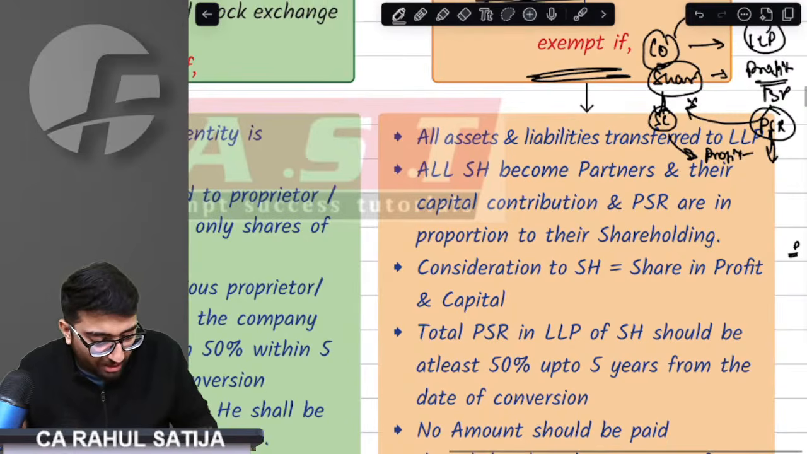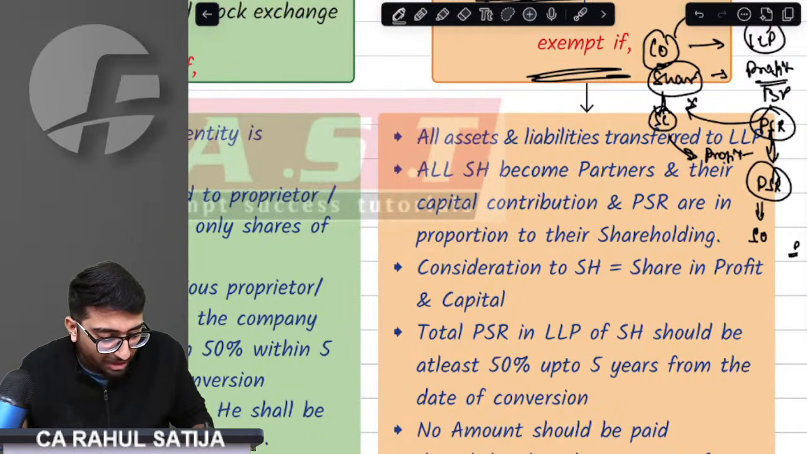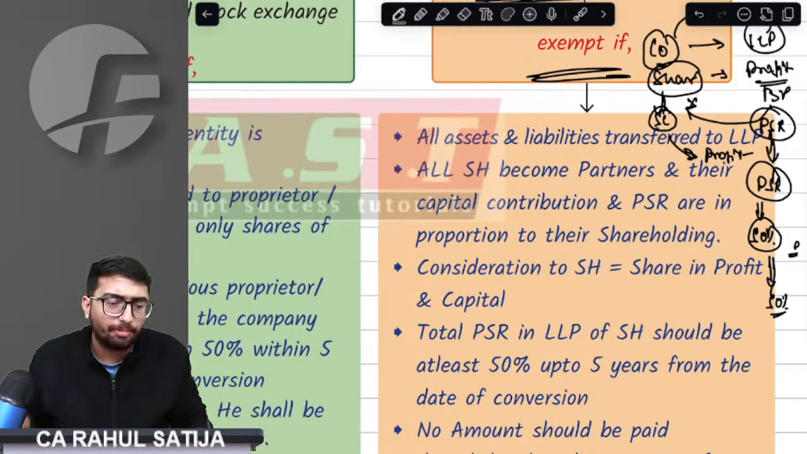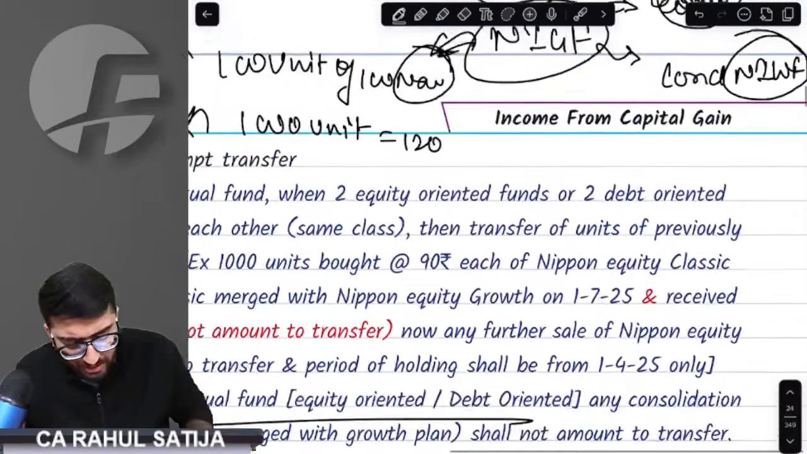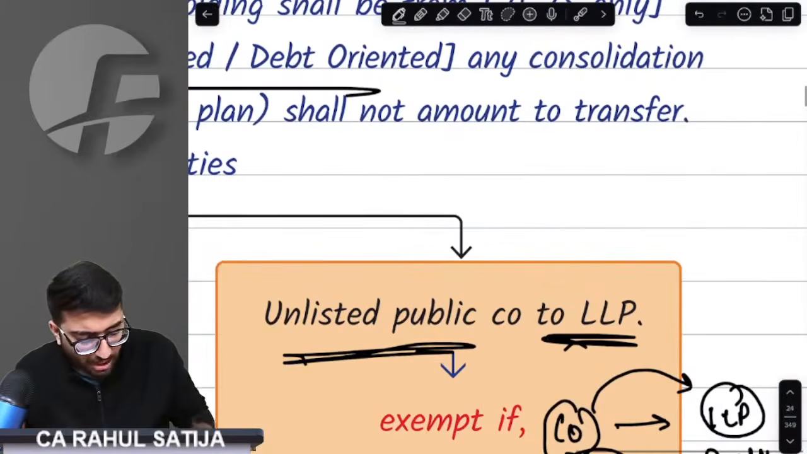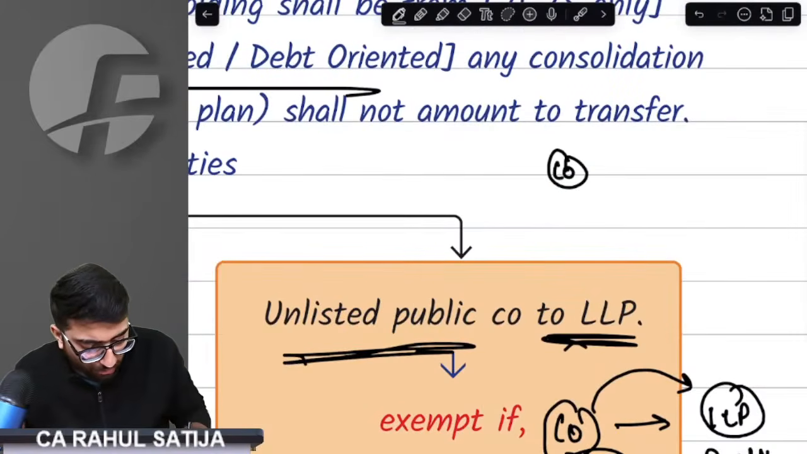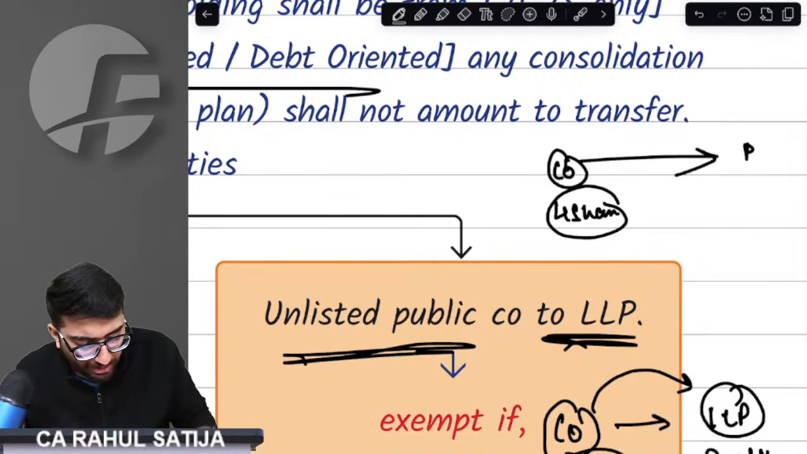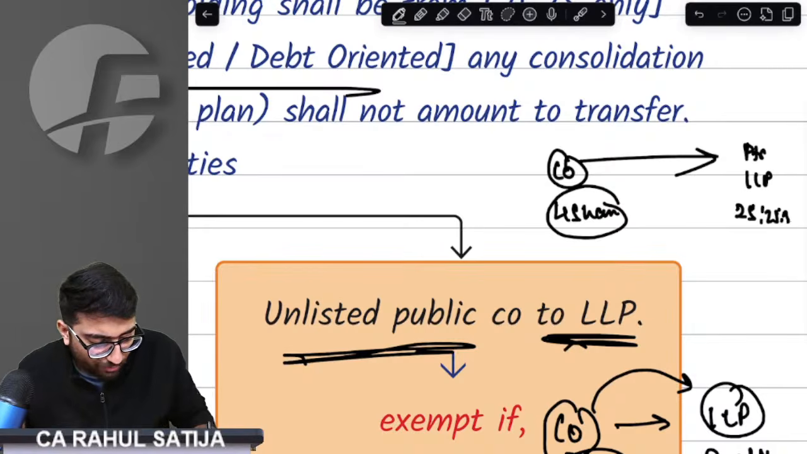Whatever the percentage of PSR that they have, they shall continue to hold at least 50% of such PSR up to 5 years. What I'm saying is, understand this carefully. This is a very important point. For example, a company has 4 shareholders. These 4 shareholders become partners in an LLP, and each one of them gets 25% of the profit share.